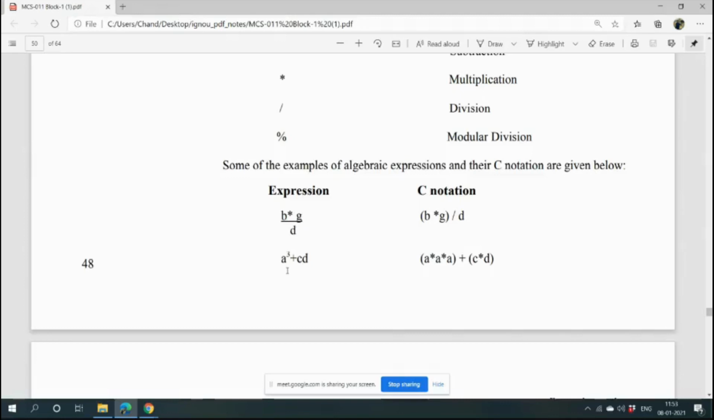So what will be the valid expression? For a cube, you have to write a into a into a plus c into d.